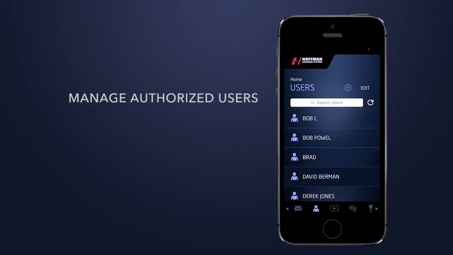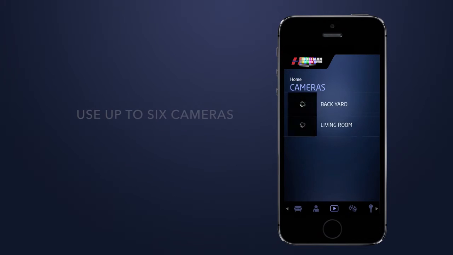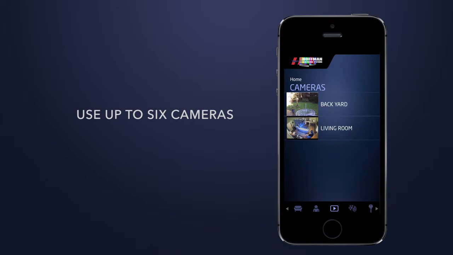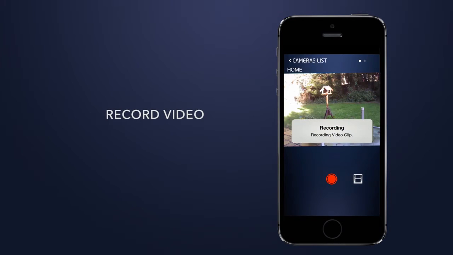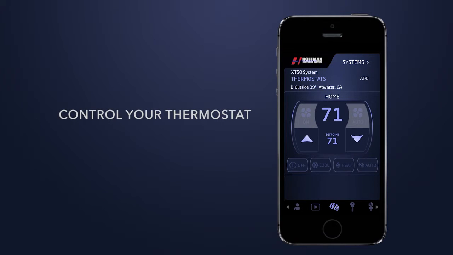You can manage authorized users, their access codes, and system permissions. If you have cameras on your system, you can keep an eye on up to 6 cameras. You can also record video or view previous clips. You can control your thermostat, giving you a convenient way to stay comfortable and reduce energy costs.